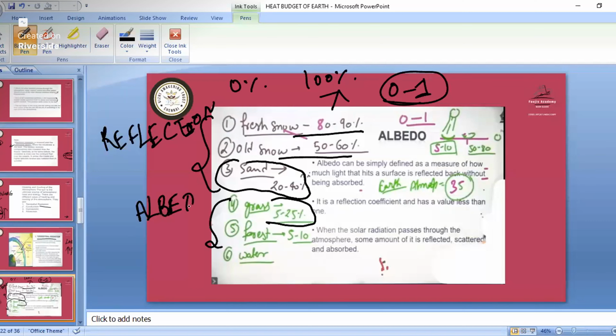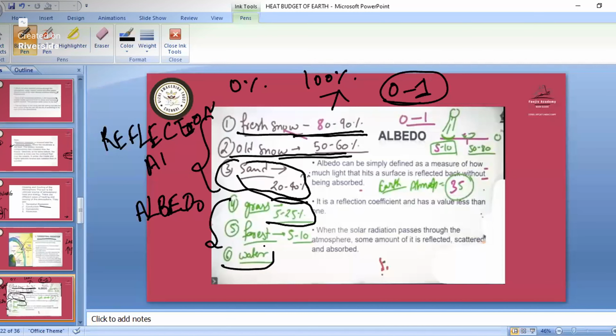If it comes to arranging, remember the maximum amount is in fresh snow, then old snow, then sand at 20 to 40%. All the albedo percentages are given in the slides, so see from there.